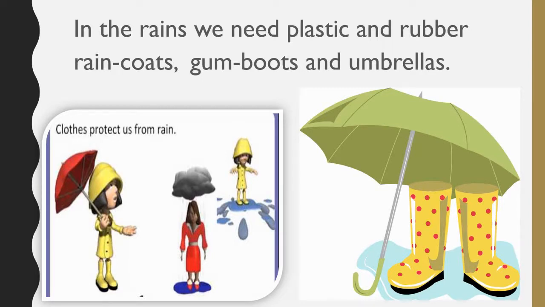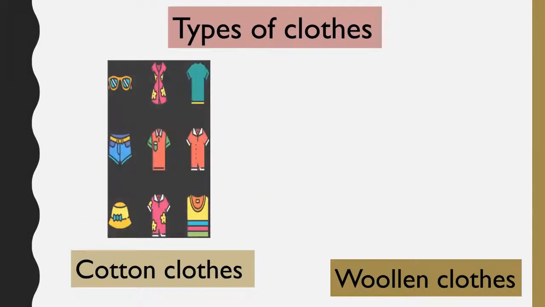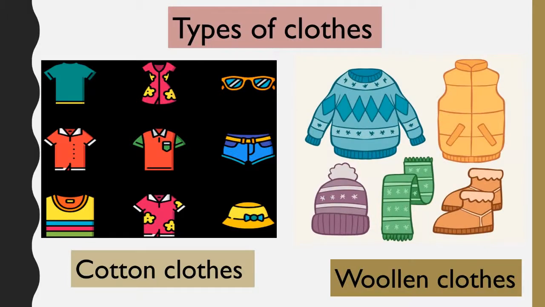Now, as you know, the clothes which we wear as per the different seasons, now let's see the different types of clothes. The first type of cloth is cotton clothes. And when do we wear cotton clothes? Yes, very good. In summer seasons.